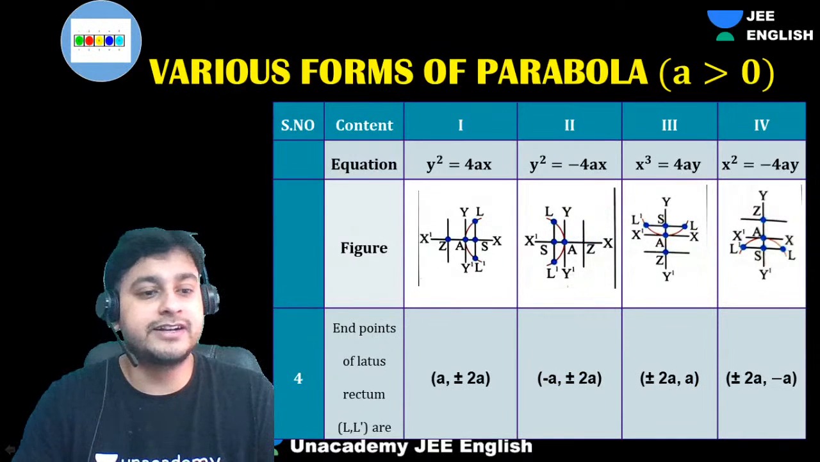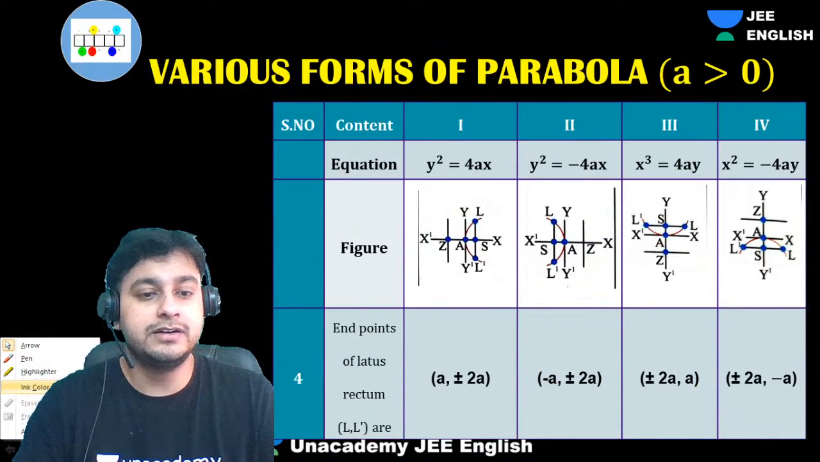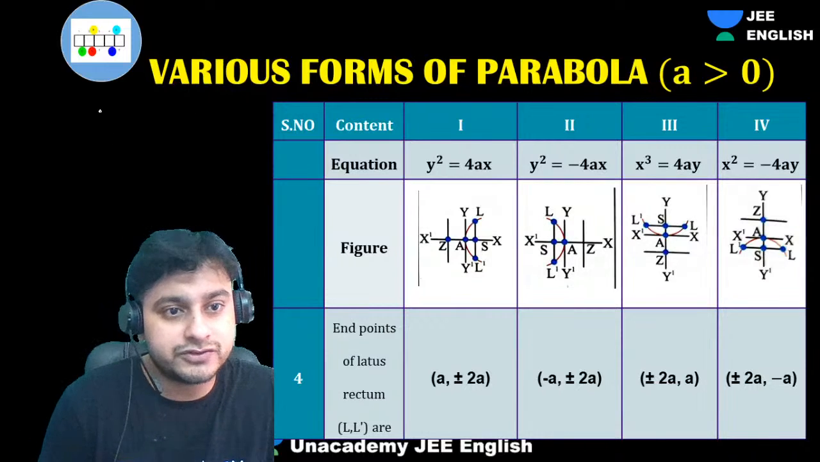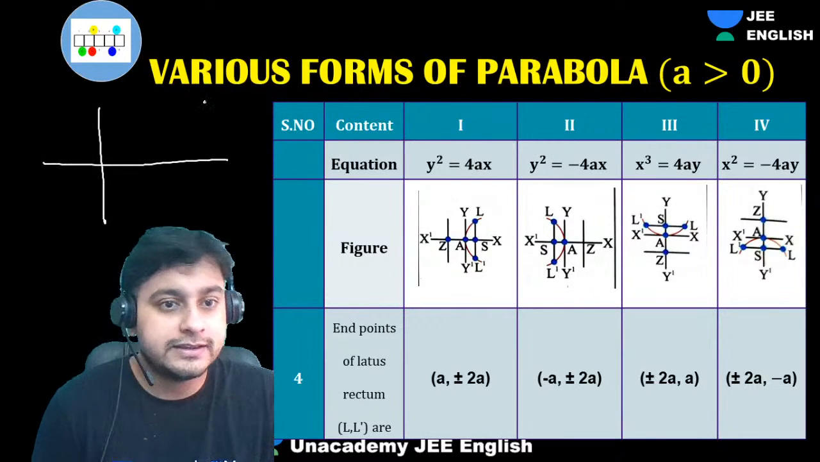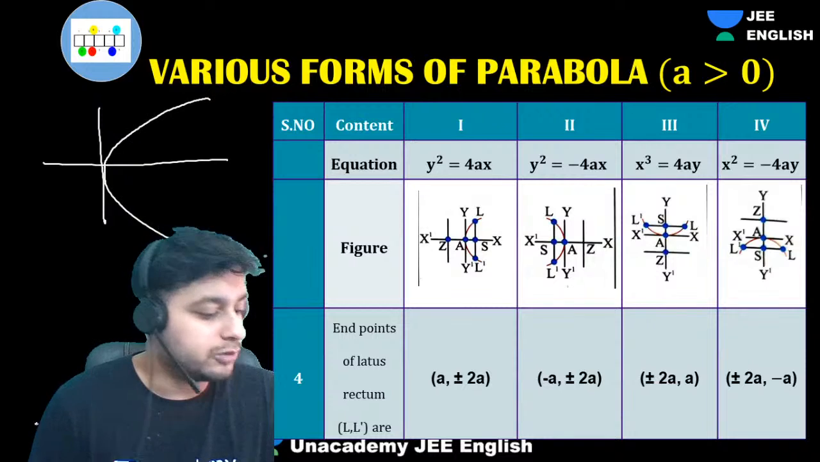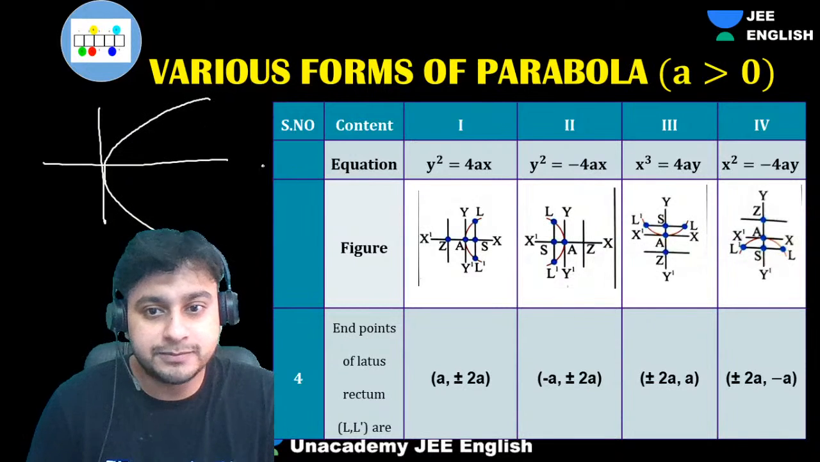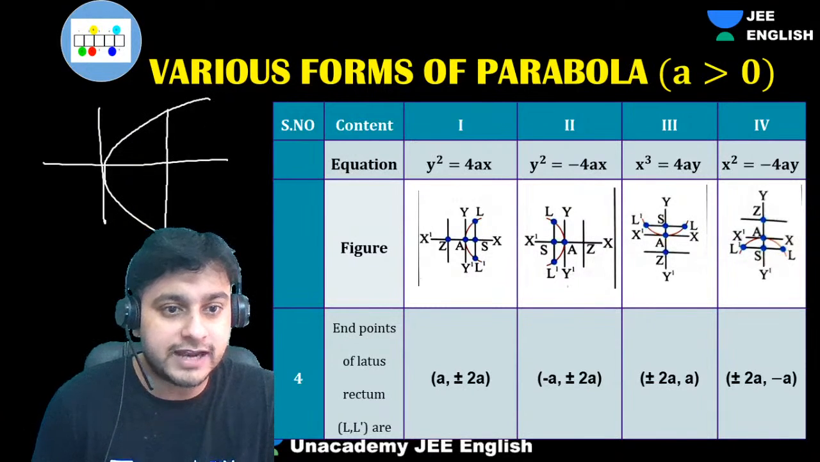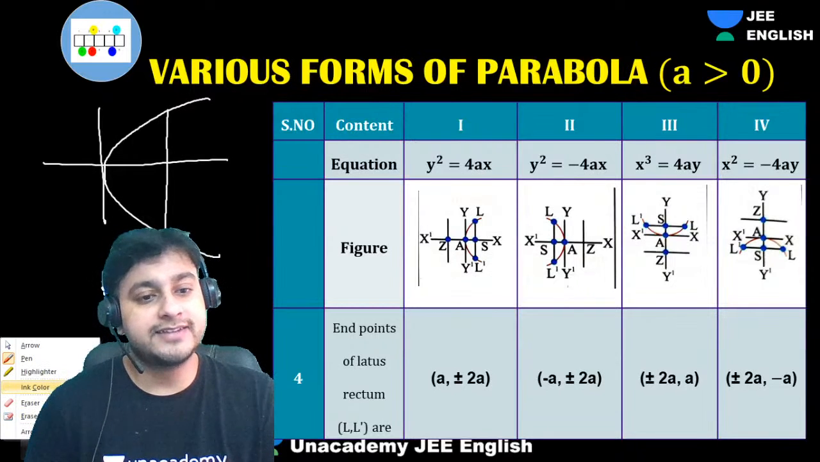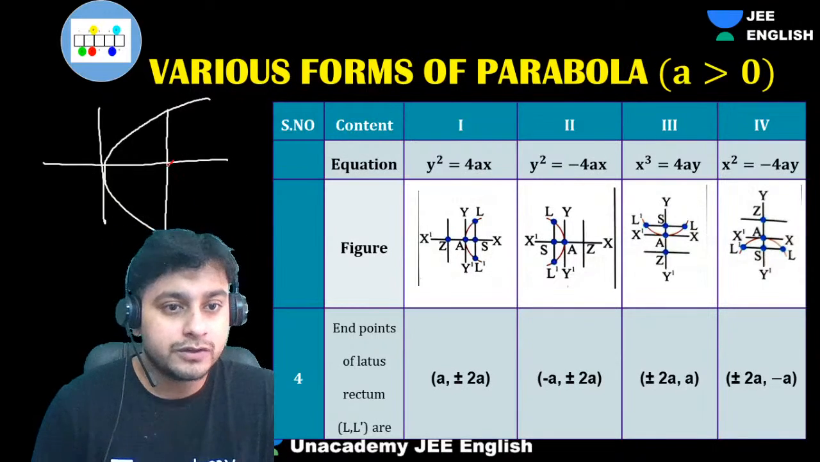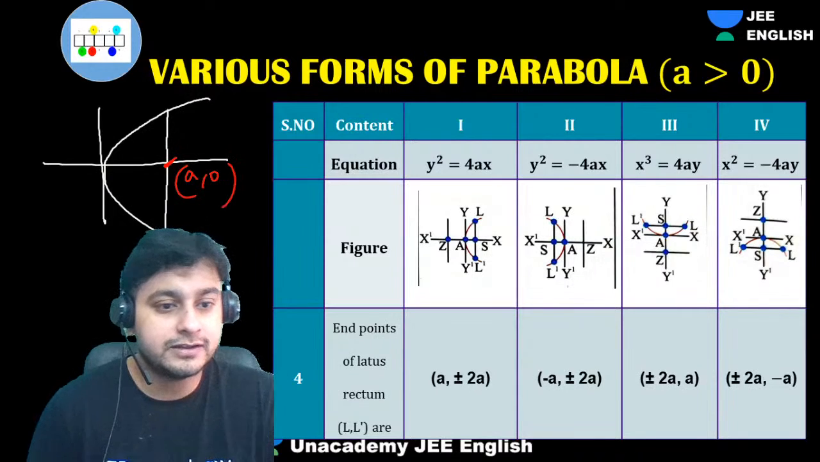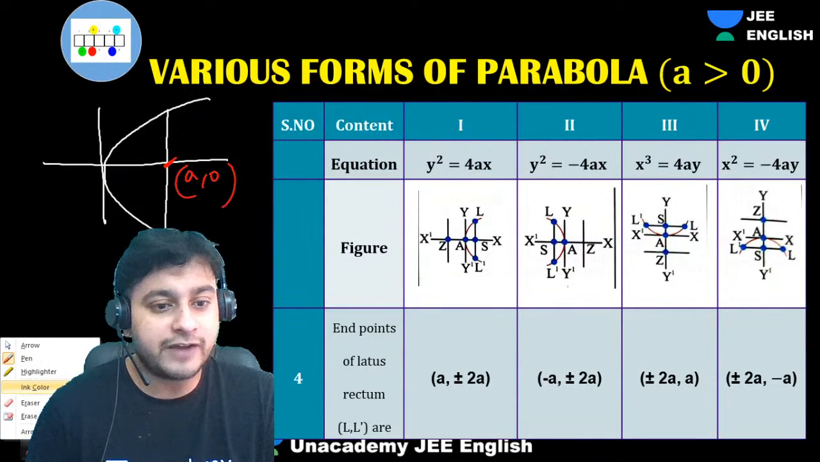Now, ends of lattice rectum, guys. That is also very easy to understand. See, guys, let's suppose I have this as my parabola. So this is, let's suppose, the lattice rectum. Okay, lattice rectum is what? Anything which passes, I told you, the focus. This is a comma 0, right? So guys, can you tell me these values?